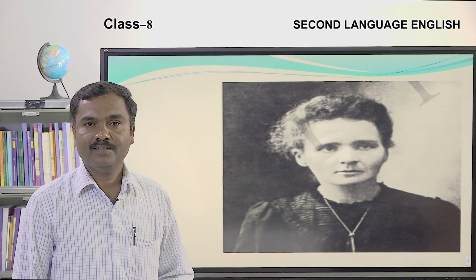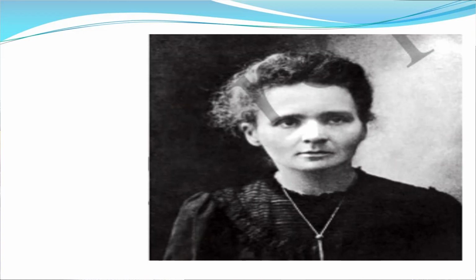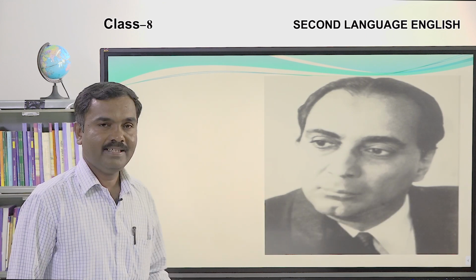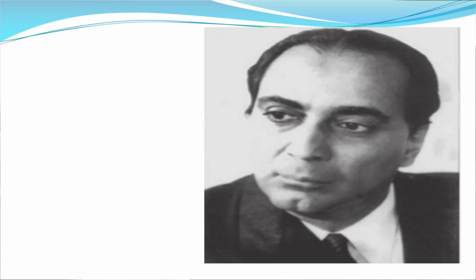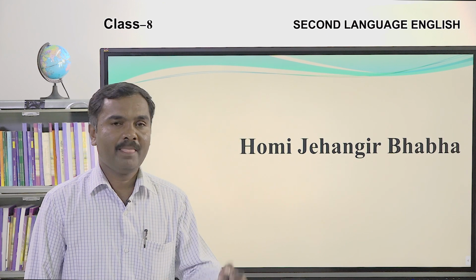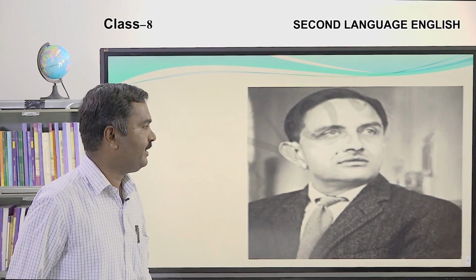Identify the scientist. Marie Curie. Next image. Who is the scientist? Can you guess? He might be Indian. Yes, definitely right. You are right. Homi Jahangir Bhabha.